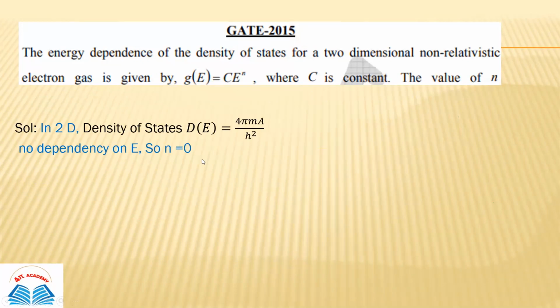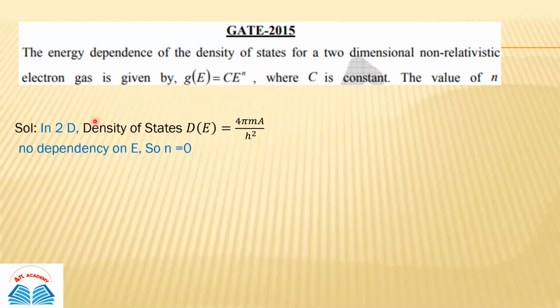So, okay, this problem is from GATE examination 2015, and the problem is: the energy dependence of the density of states for two-dimension non-relativistic electron gas is given by g(E) equals C E to the power n, where C is a constant. So you have to find the value of n.